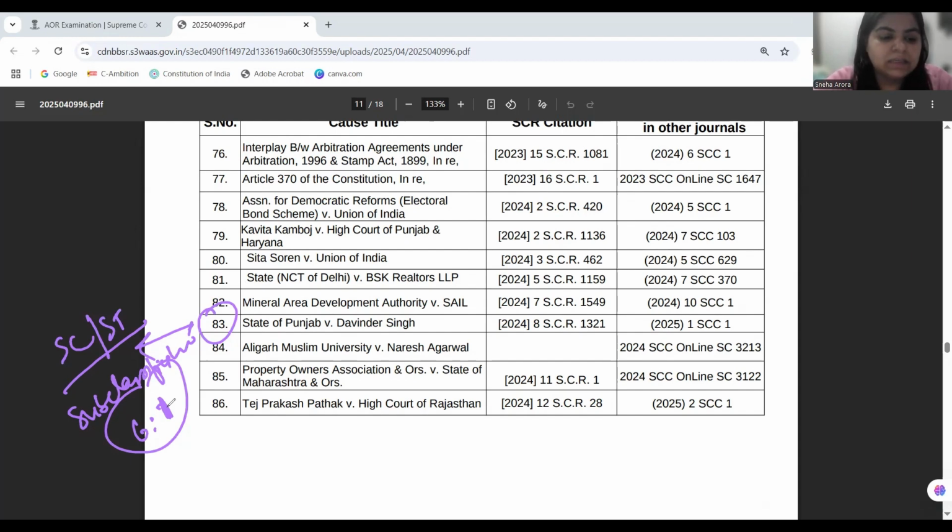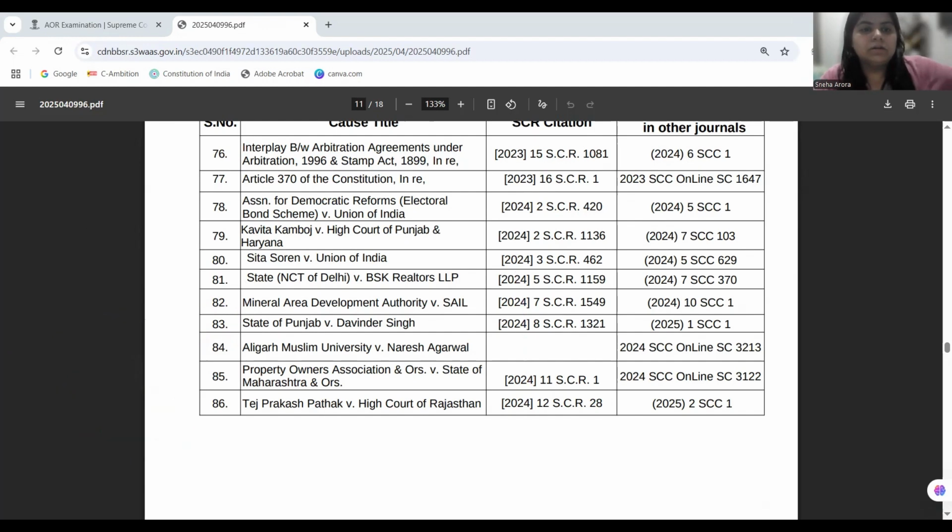Then next is the case of Janhit Abhiyan. Now, Janhit comes as the challenge to the 103rd Amendment Act, which provides 10% reservation for economically weaker sections in unreserved communities.